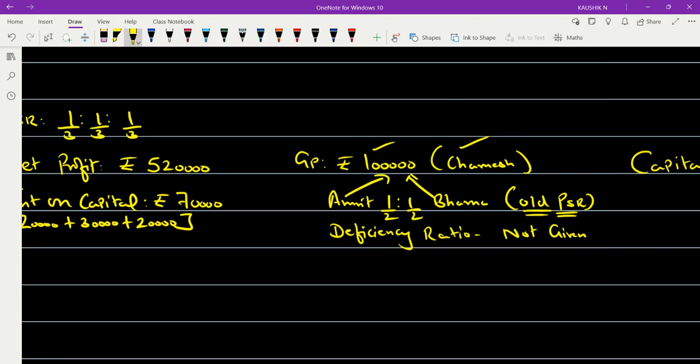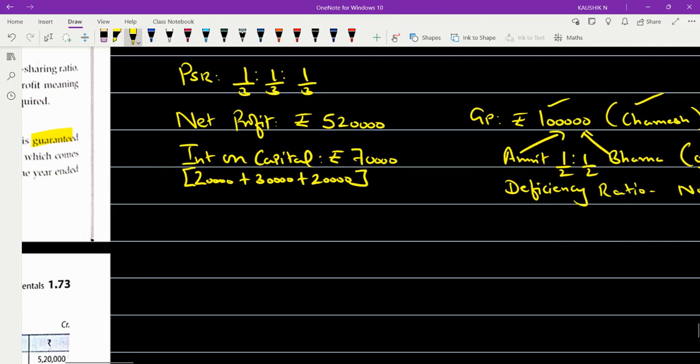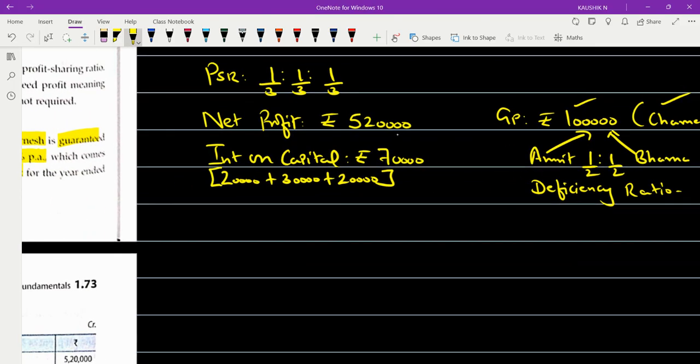Now we have made all the requirements ready for us. Go for the calculations. You had 5 lakh 20 thousand as net profit. Interest on capital comes to 70,000. Is this a charge or an appropriation? Interest on capital. Very good, it is an appropriation.